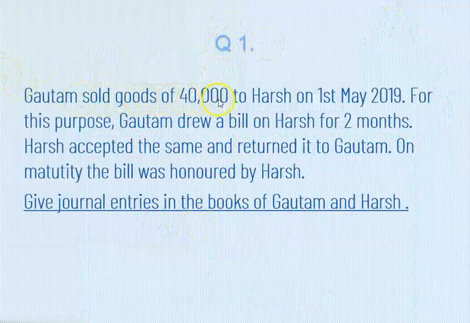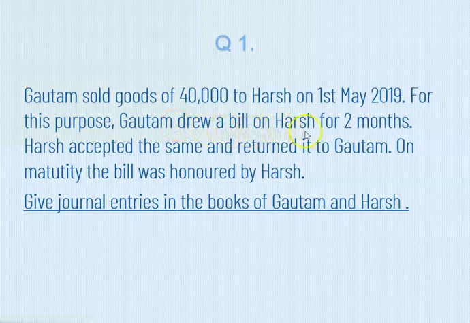Gautam sold goods of rupees 40,000 to Harsh on 1st May 2019. For this purpose, Gautam drew a bill on Harsh for 2 months. Harsh accepted the same and returned it to Gautam. On maturity, the bill was honored by Harsh. Give journal entries in the books of Gautam and Harsh.